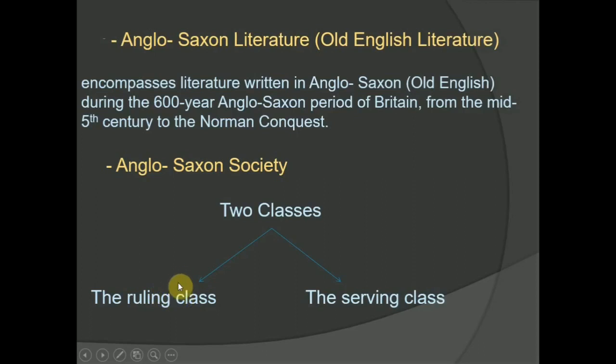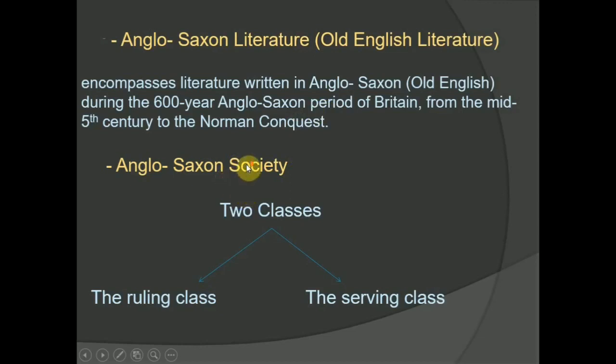So Anglo-Saxon society centered on the mead-hall, where poets, or bards, as they say, sang the stories of brave heroes and their deeds. This tradition of oral literature can be seen today in Beowulf, which we will discuss later, the only full-length Old English epic in existence. So these are some introductions about Anglo-Saxon or Old English literature, and also the society of the Anglo-Saxons.